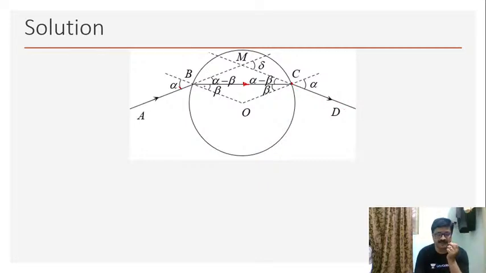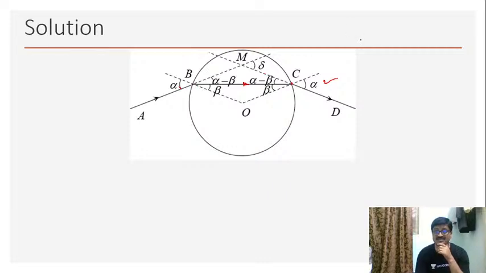Since the refracted ray is parallel to the diameter of the circle, for that reason the angle of emergence once again will be equal to what? Alpha here. Okay. Then again, refraction angle from the first surface, if I take that as beta, then clearly the angle of incidence at the second surface will again be what? Beta, is it not? And if I consider this whole angle, that is angle MBO, okay, angle MBO is equal to what?